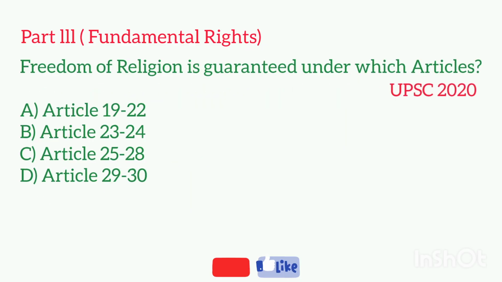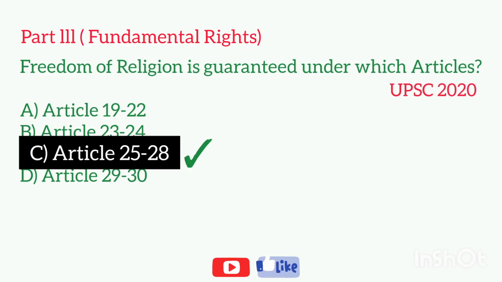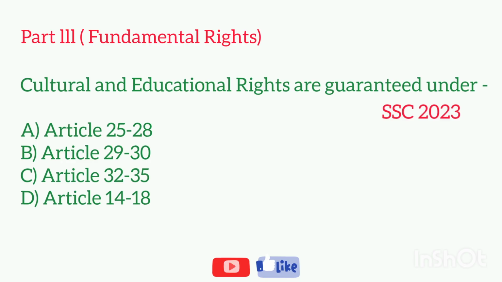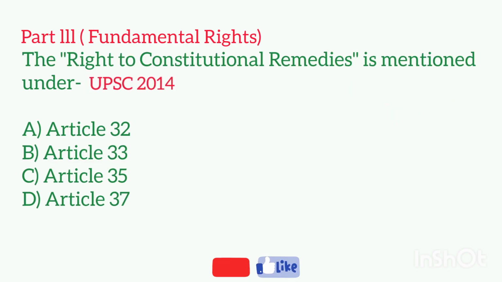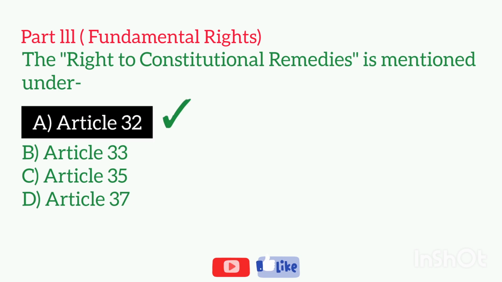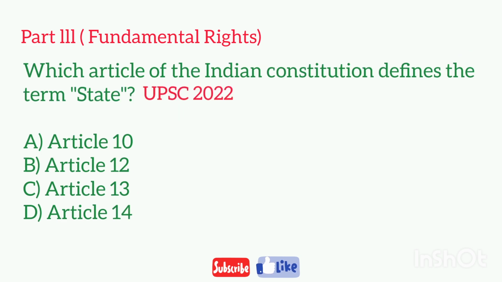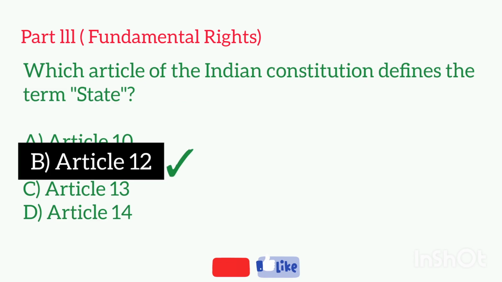Freedom of religion is granted under which articles? Cultural and educational rights are granted under. The right to constitutional remedies is mentioned under. Which article of the Indian Constitution defines the term state?